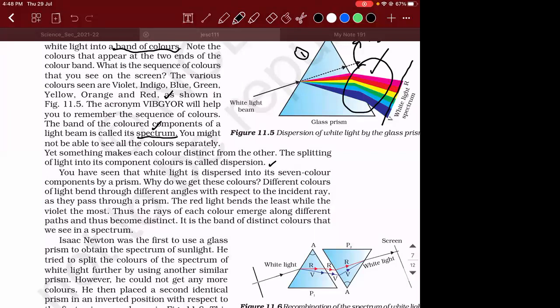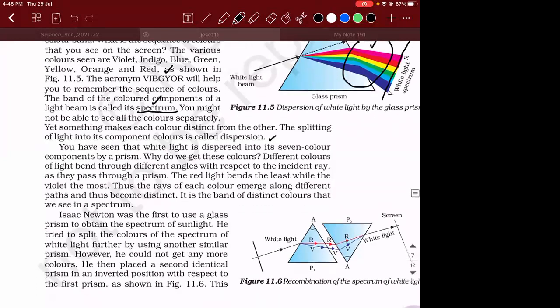So now we have seen the same thing that is happening through your scale also, but from a slightly different perspective. You have seen that the white light is dispersed into its 7 color components by a prism. Why do you get these colors? I'll give you the exact reason for it. Different colors have different wavelengths.